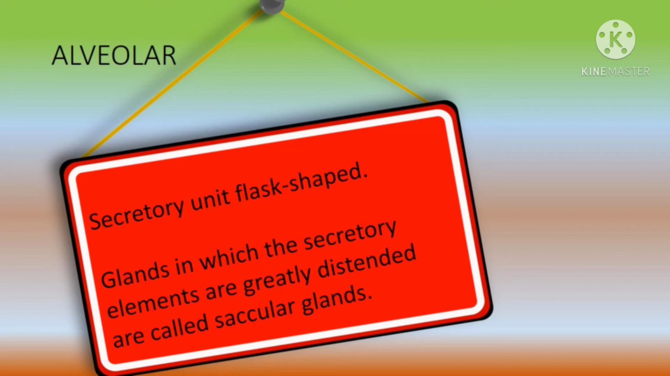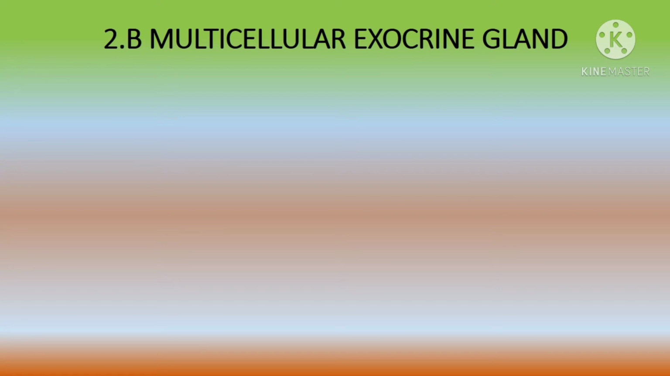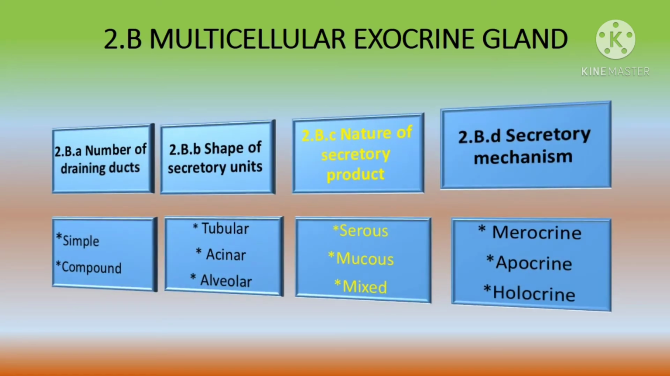On the basis of the shape of the secretory unit, the third category in which we can divide the exocrine glands is alveolar glands, where the secretory unit is in the form of a flask. The third way to classify the multicellular exocrine glands is on the basis of secretory product. They may be serous, they may be mucous, or they may secrete both mucus and serous secretions. Thus, they are termed mixed glands.